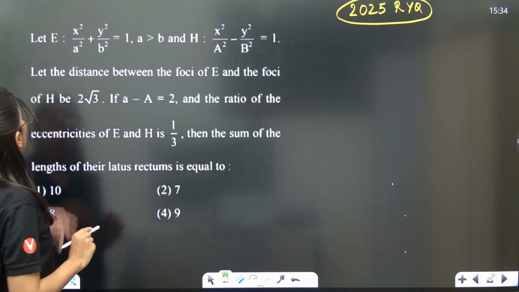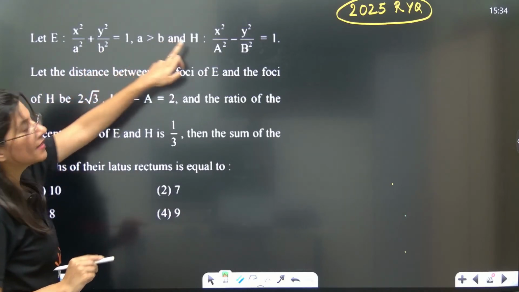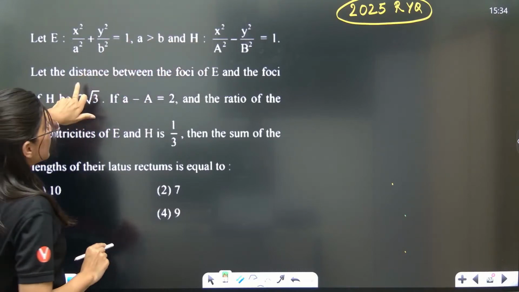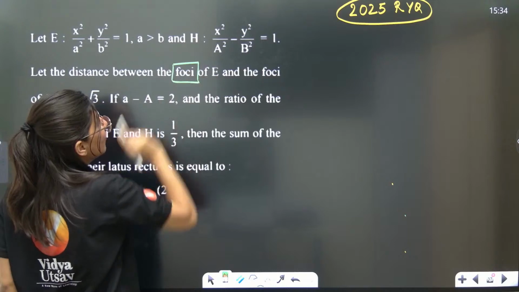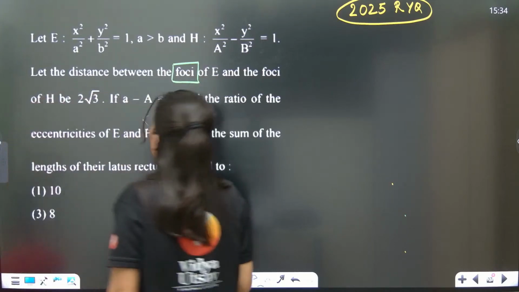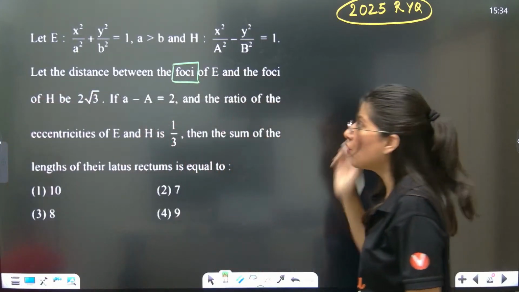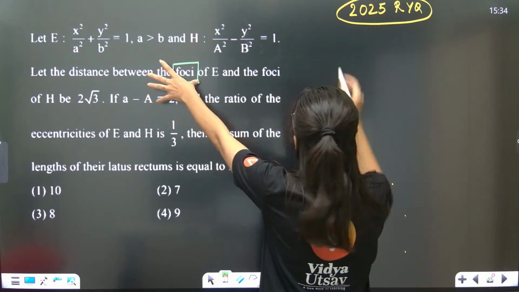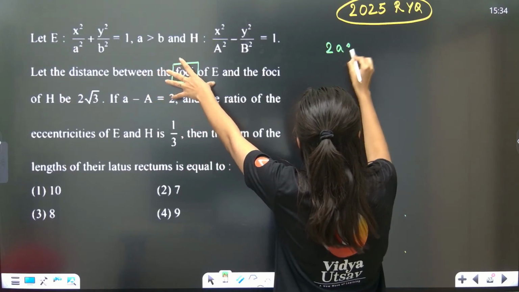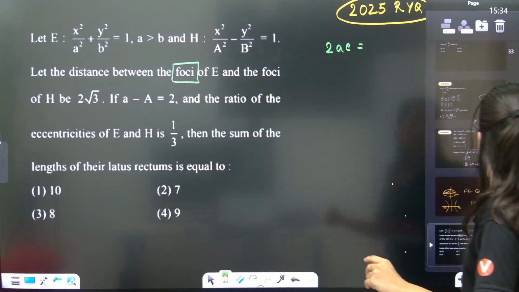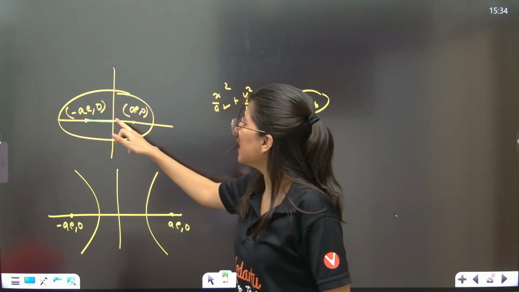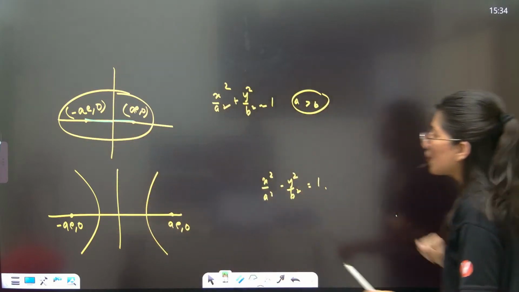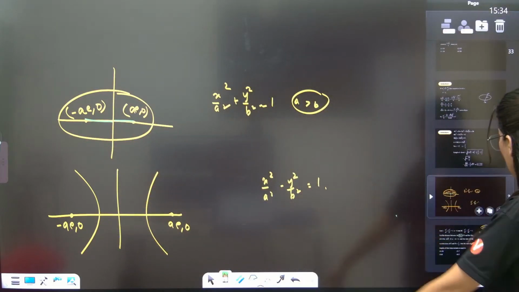Alright, let E be the eccentricity of the ellipse, and this is the hyperbola. Distance between foci means... So the foci of the ellipse, the distance between the foci of the ellipse is what? 2AE, yes or no? I have just told you. Distance between, so this is AE, this is AE. Distance between two foci is 2AE, and it is the same with the hyperbola also.